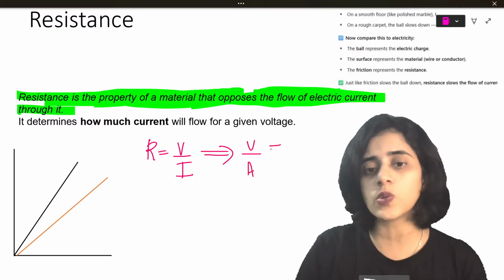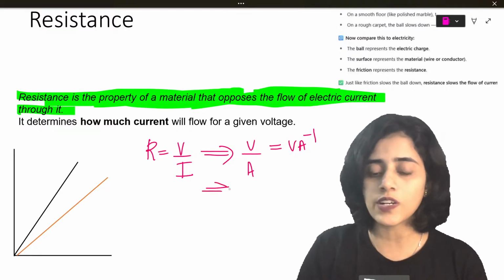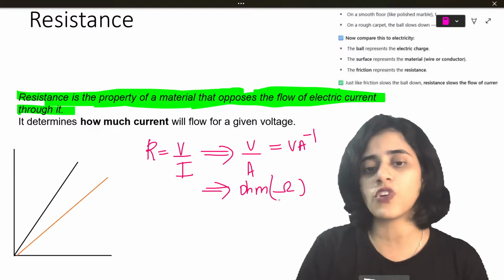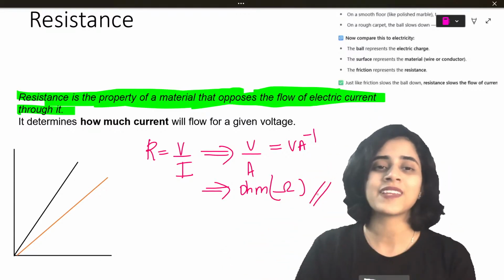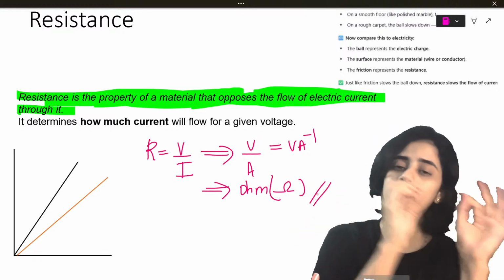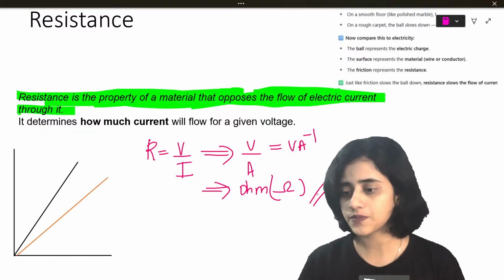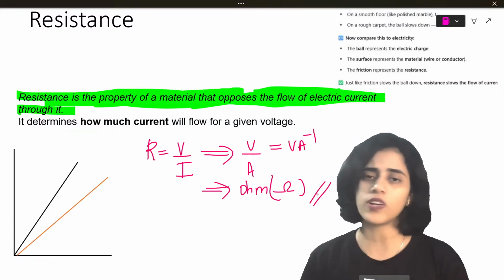So its unit will be V per amp, but its SI unit will be something called ohm. I'm sure all of you have already said the answer in your head, but yeah, ohms. The SI unit of resistance is ohms, but there is one more unit of resistance which is volts per amp.